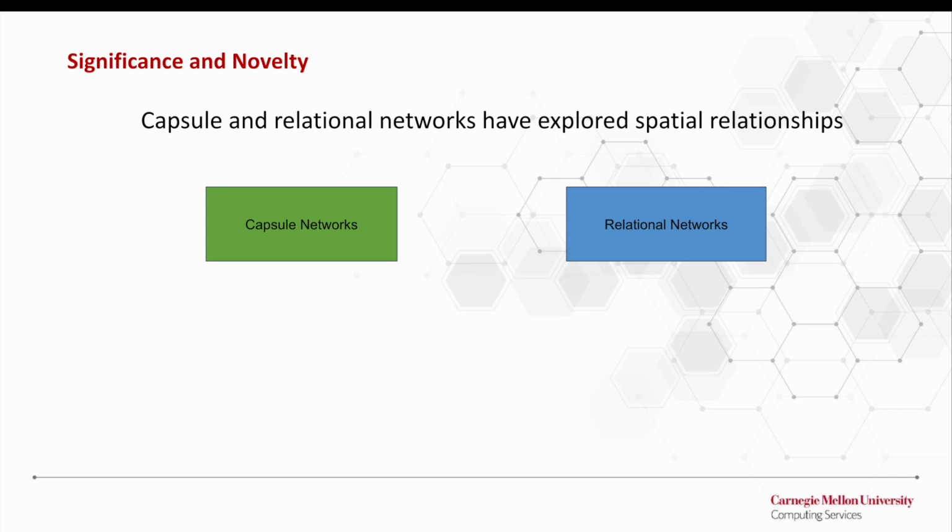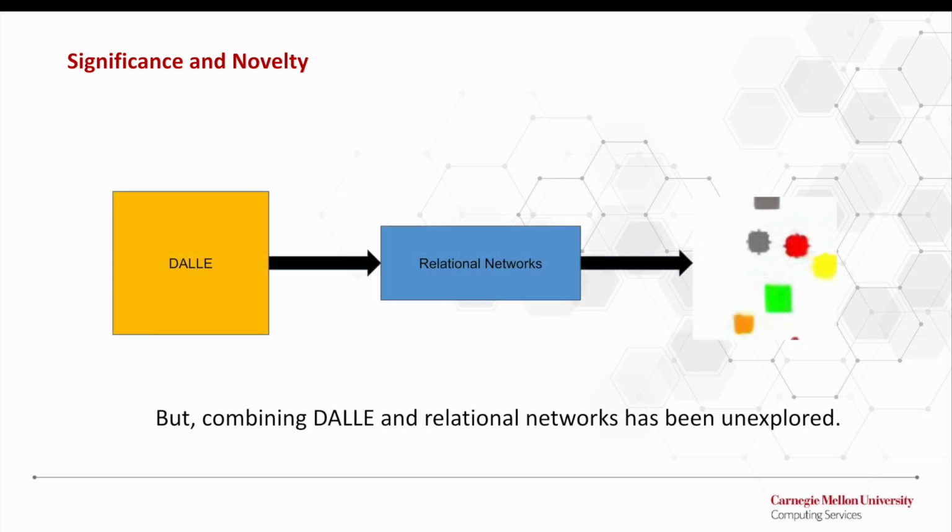Evaluating spatial relationships is something that has been performed in the past using capsule networks and relational networks. These areas of study were our primary focus of research, and we eventually decided to rely on a relational network architecture to enhance DALL-E. But our project was novel in that we aimed to improve DALL-E by combining the concept of a relational network with the image generation task.